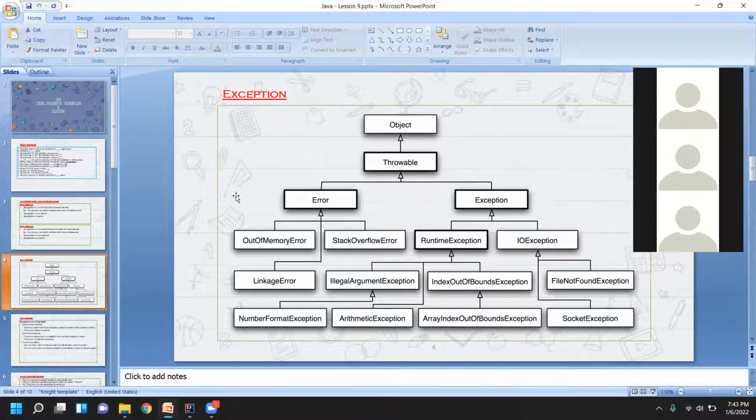Try to understand these four levels better. The superclass is Object, below that there will be Throwable, and Throwable has two different classes, Error and Exception, and these two have multiple exceptions like this. So now you understood, Advai?